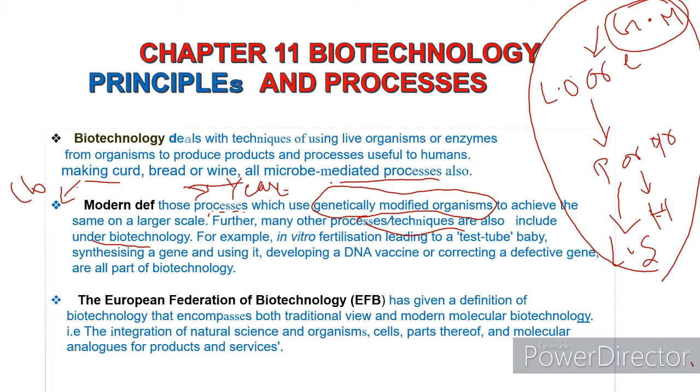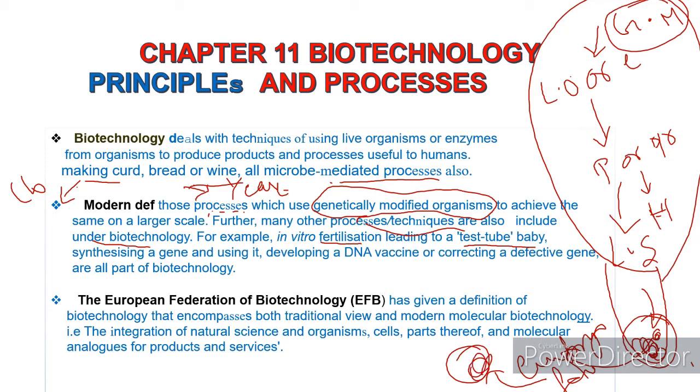What are those techniques? In vitro fertilization leading to a test tube baby. What do we do in test tube baby culture? In vitro means in a test tube; the egg and the sperm are fertilized and the embryo is formed, which is transferred into the uterus of the female. And synthesis of genes.